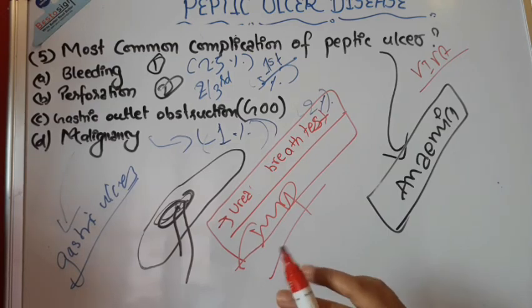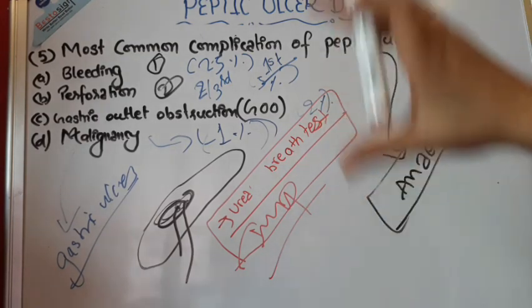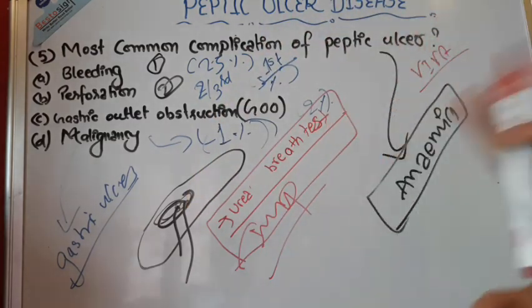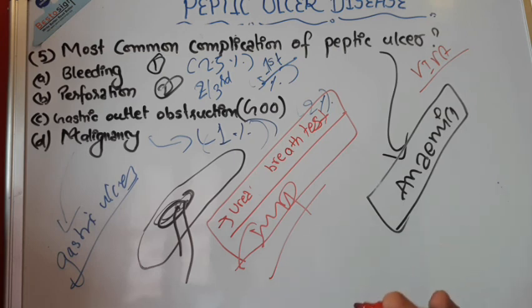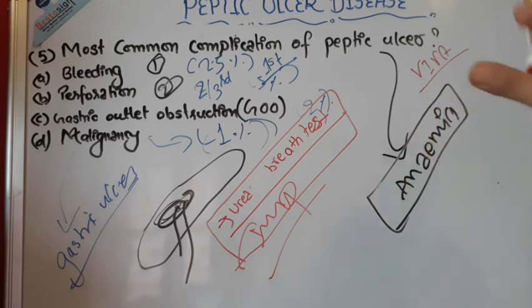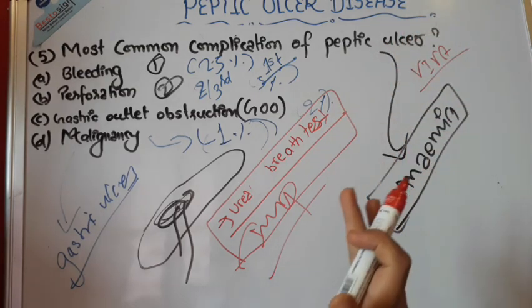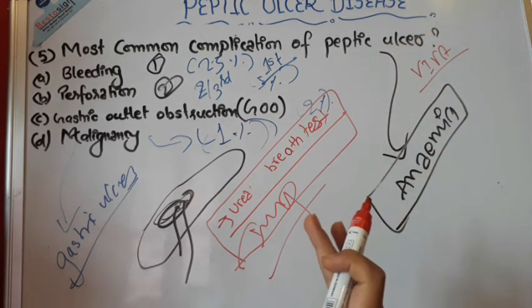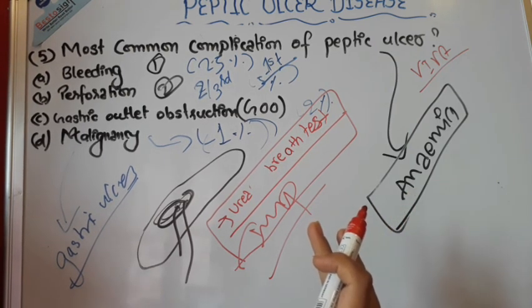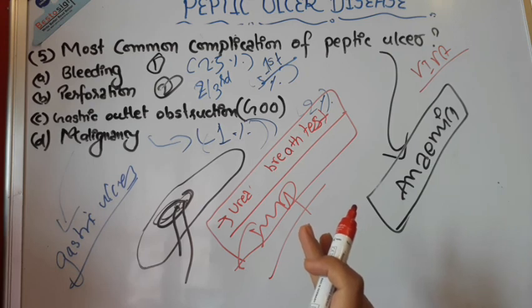And the next thing is that the very common peptic ulcer diseases are duodenal ulcer and stomach gastric ulcer. Please go through and understand the difference between them, what is their incidence, what is the age of occurrence and etiology. Other things are very similar in all peptic ulcer diseases. Their gross features and microscopic features are similar, but there are a few things that are quite different in duodenal ulcer and gastric ulcer. That is also very important. Please go through that in your book.